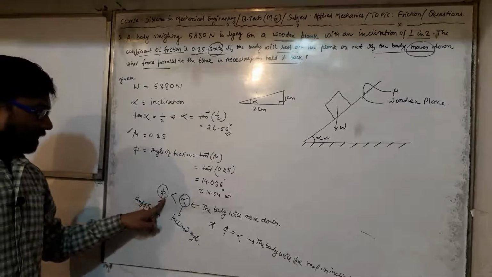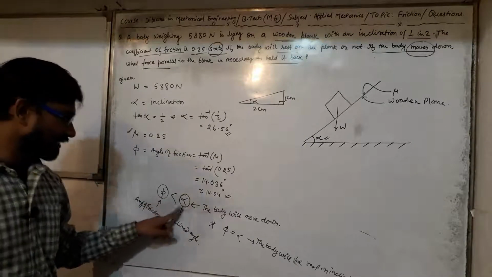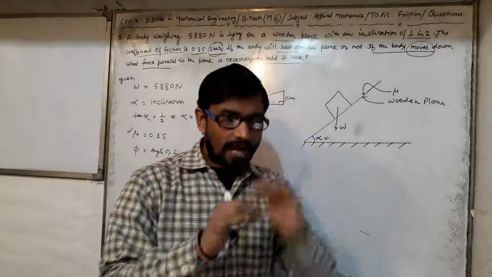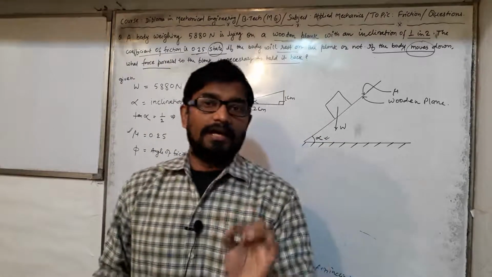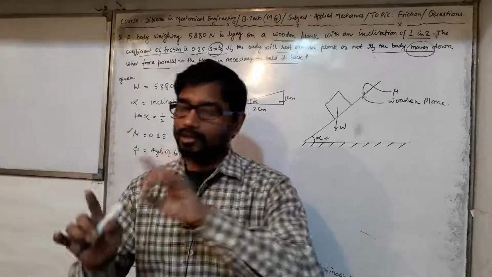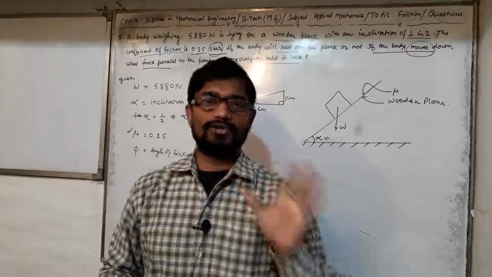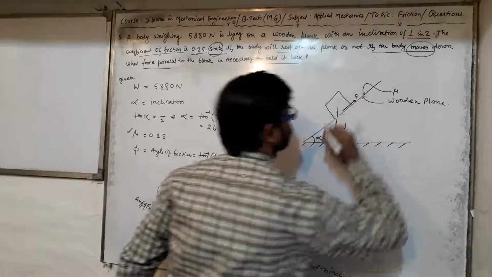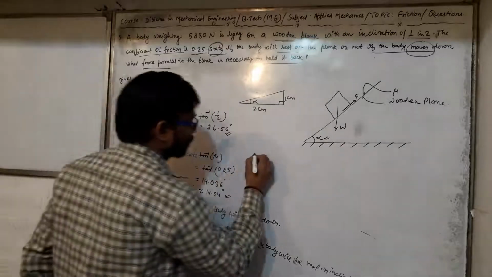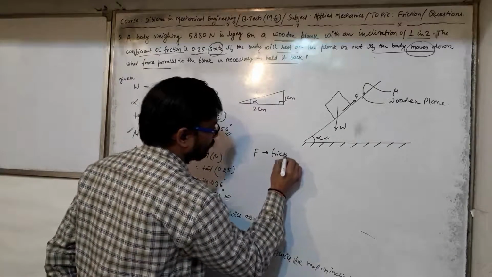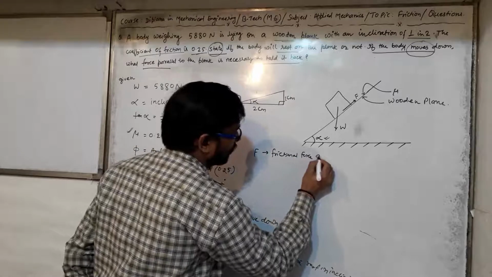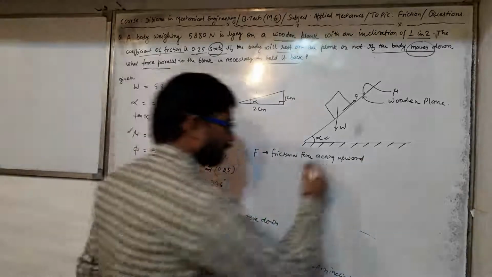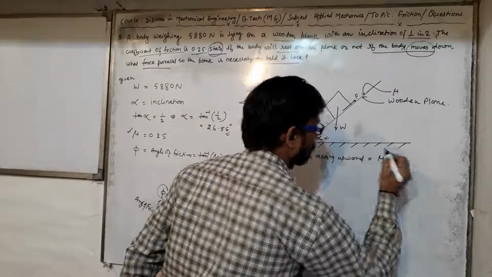Since phi is less than alpha, that is, the angle of friction is less than the angle of inclination, the body is moving down. If the body is moving down, the frictional force will act opposite to the direction of motion, so the frictional force will act in the upward direction. Let us say F is the frictional force, acting upward. Frictional force is nothing but mu times the normal reaction.